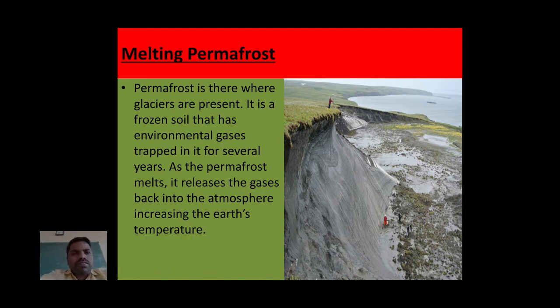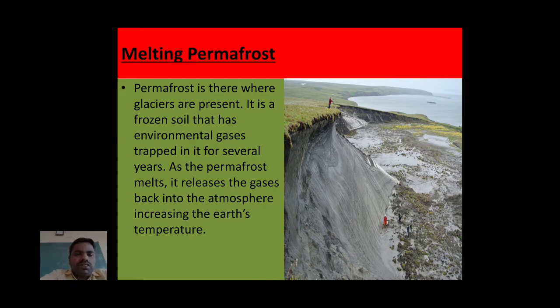And next one is melting permafrost. What is permafrost? Permafrost means frozen ground. Melting permafrost we can see in the polar regions. Permafrost contains soil, water and some harmful gases.